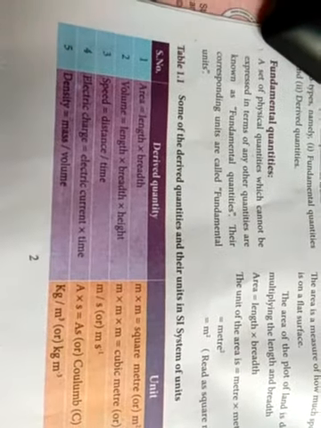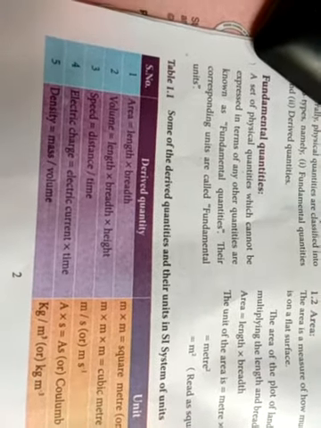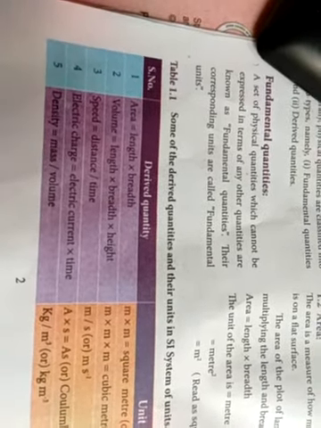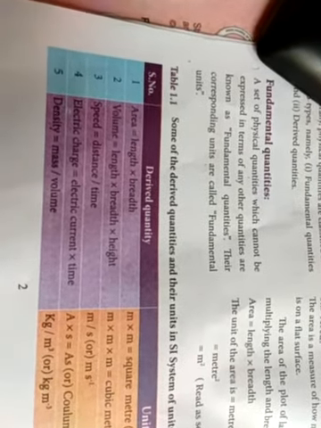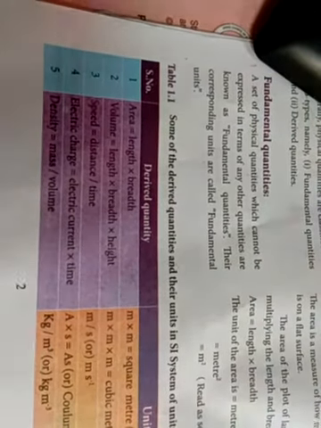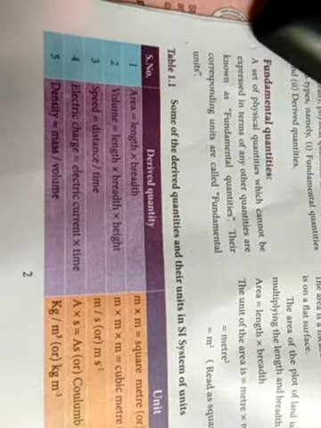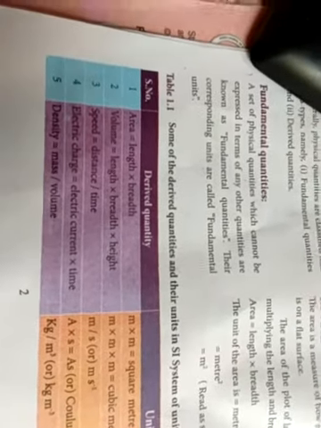Speed: distance by time, so meter by second, since distance is measured in meters and time in seconds. Electric charge: electric current into time, ampere into second. Density: mass by volume, kilogram by meter cube.